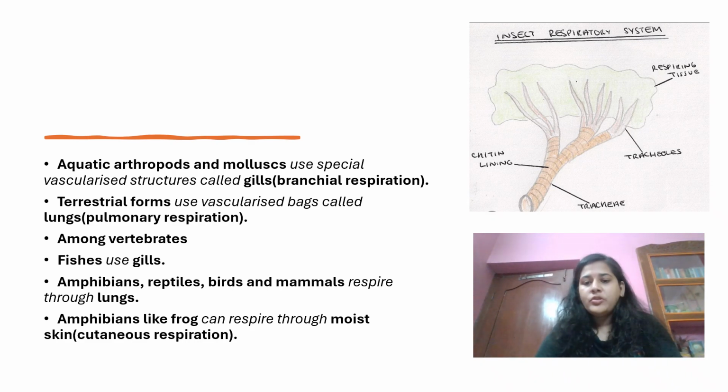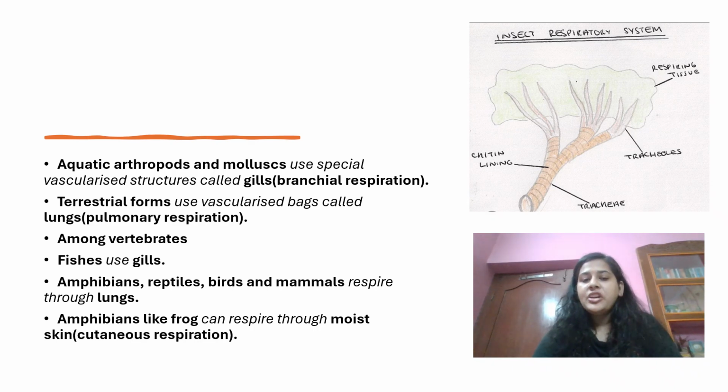Since arthropods have different habitats, some survive on land, some are present in water, some fly, so they are present in air also. Depending on that, they will have different types of respiration. We saw insects have tracheal tubes. Now aquatic arthropods, that is the arthropods present in water, and mollusca, the next level of organization after arthropoda,